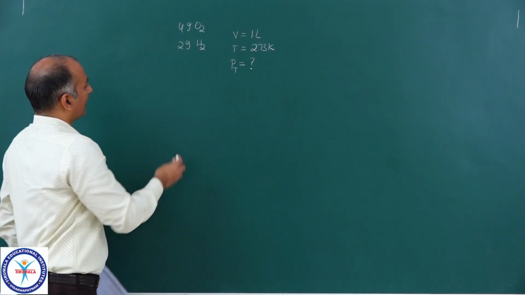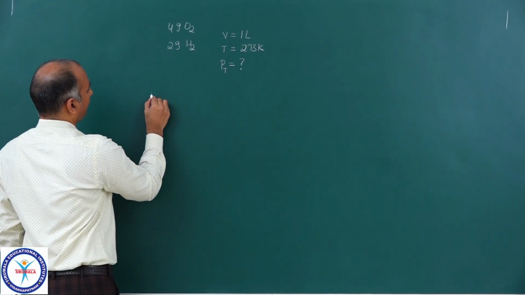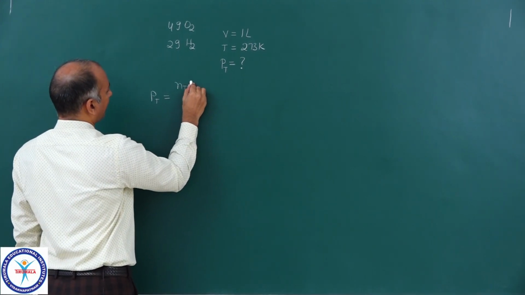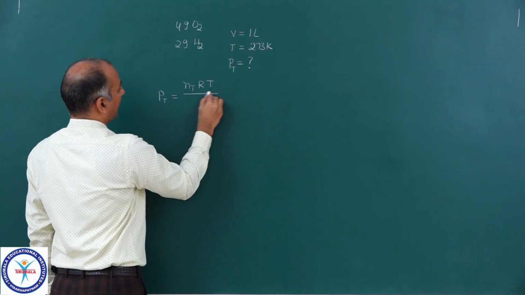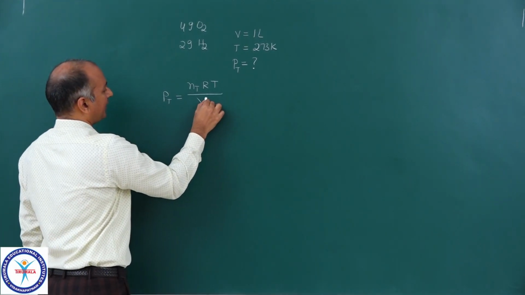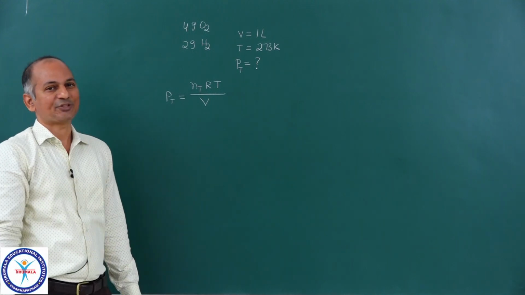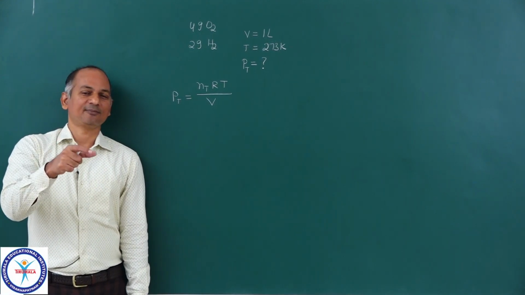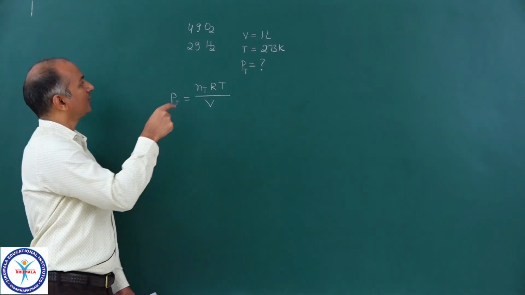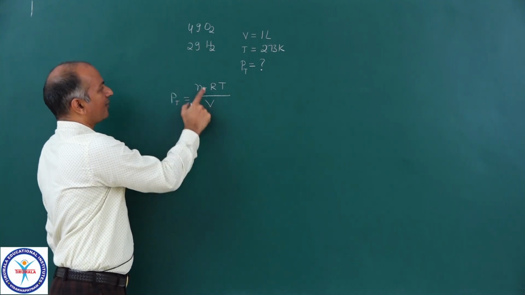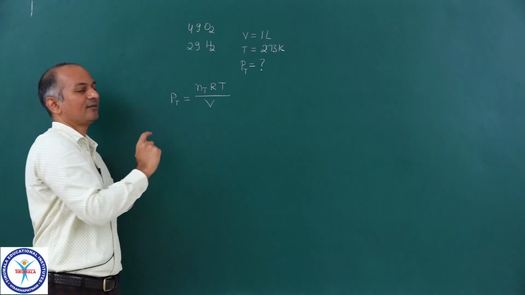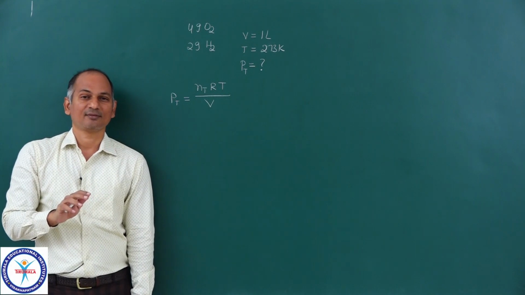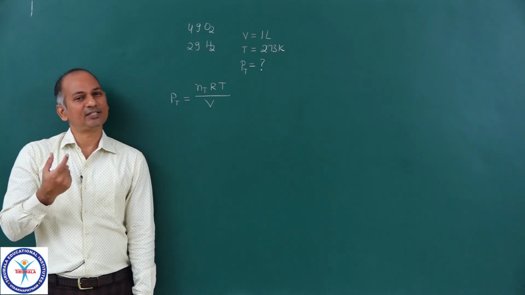Okay, here we can write down the expression. PT is equal to NT RT upon V, where NT means total moles. See, there is no VT actually, because the volume of the gas is the volume of the vessel. So the volume of oxygen is also V, the volume of hydrogen is also V. Basically V is the volume of the vessel. This I have been telling you many times. So it is not VT actually, it is just V.